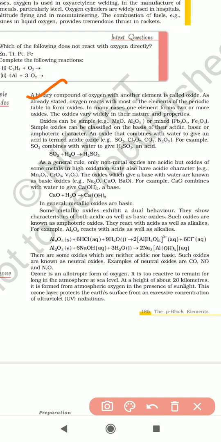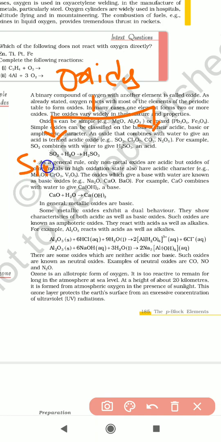Oxides are majorly classified into two types: simple oxides and mixed oxides.